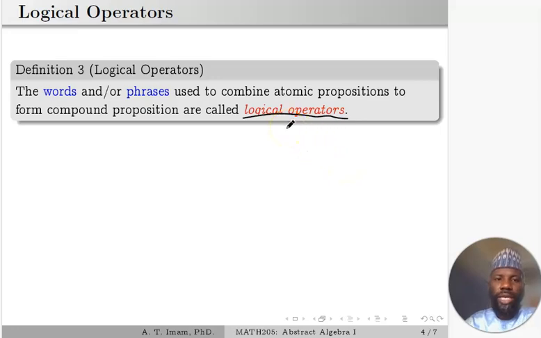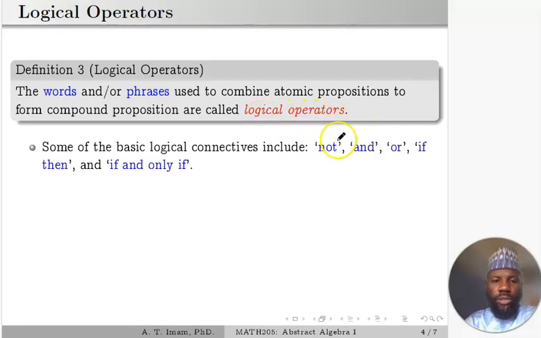So if you combine atomic propositions using logical connectives, and these are the phrases we saw in the last slide, like or, and, if then, it is not true that, all these are used to combine atomic propositions to produce a compound proposition, and these are what we call logical connectives. Some of the basic logical connectives include the ones we saw: not, and, or, if then, and if and only if.